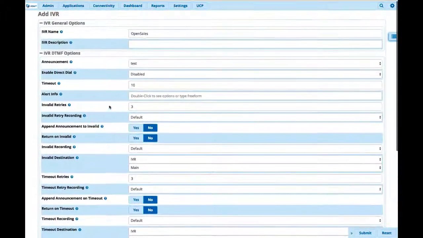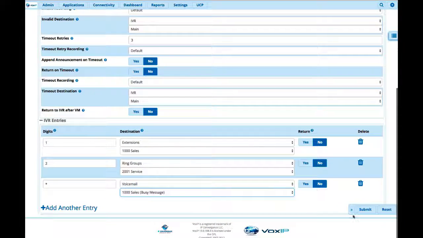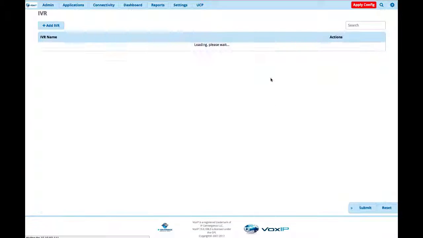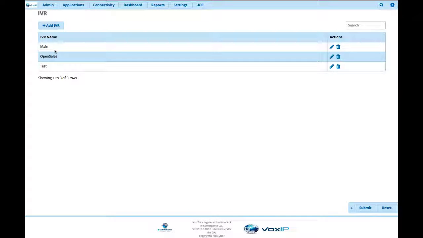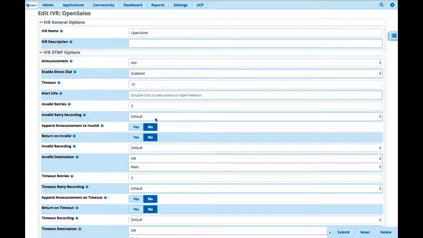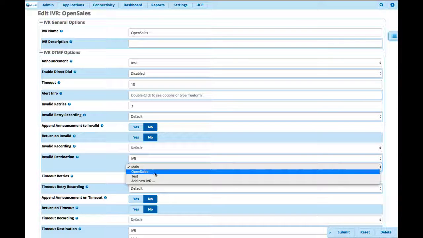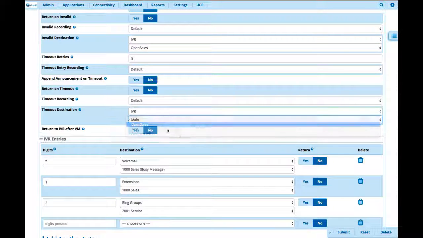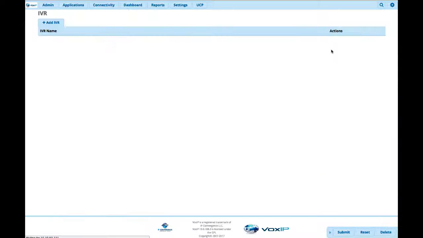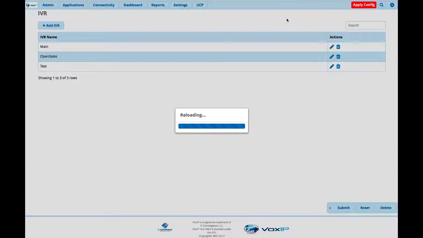But let me go back and let's save this real quick. I want to hit submit. I want to save this. And you'll see it now show up in my list. There's open sales. So like I told you before, one of the things you want to do, it's a good practice. If they choose an invalid destination, you probably just want to run them back to the IVR that they're in, and you can't have that option until you've actually submitted it. So we'll hit submit and hit apply config.